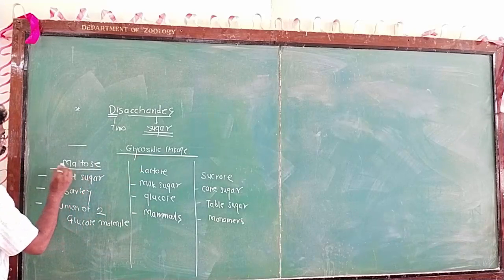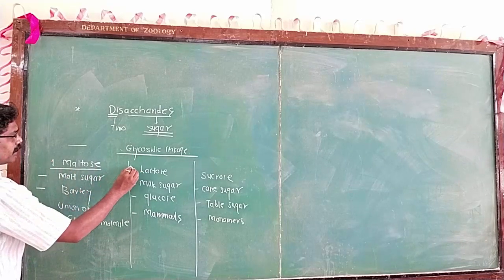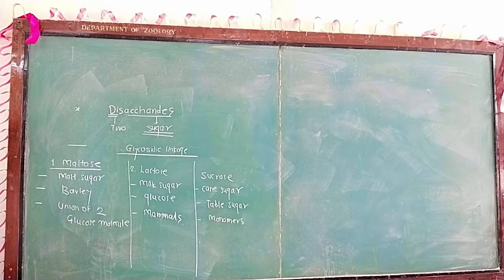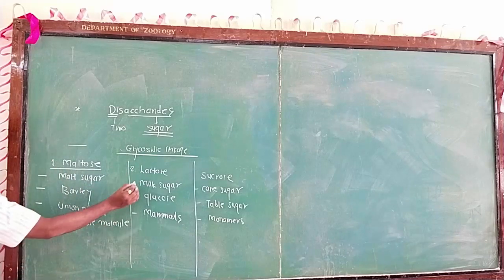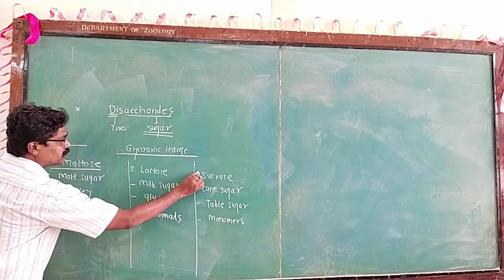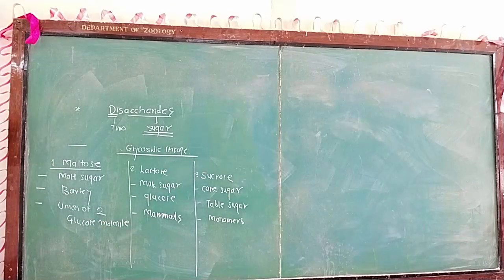There are three well-known examples of the disaccharide: the first is maltose, the second is lactose, and the third is sucrose. Maltose is also known as malt sugar, and it is present in germinating cereals of barley. Maltose is the union of two glucose molecules.